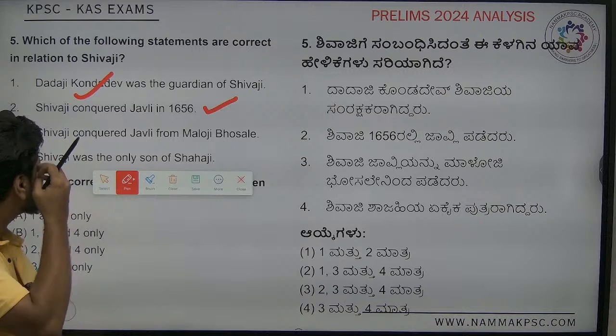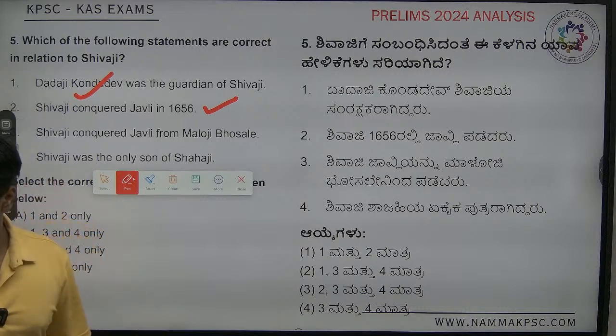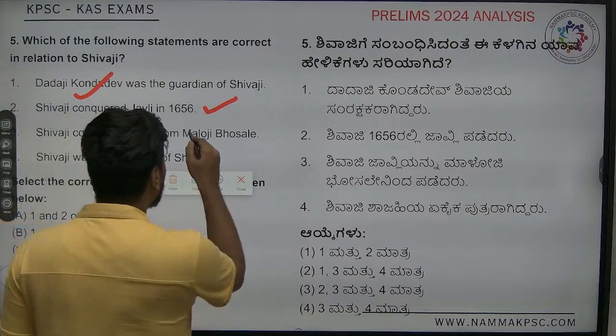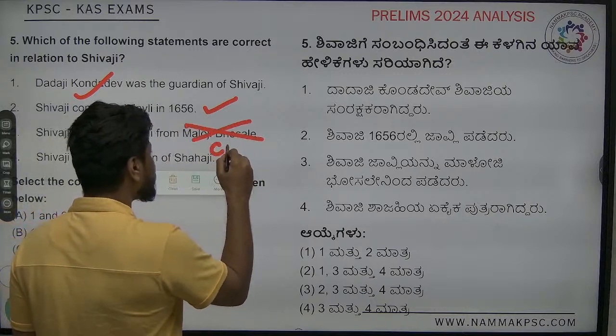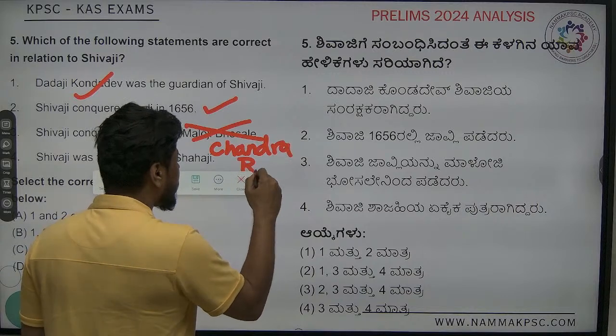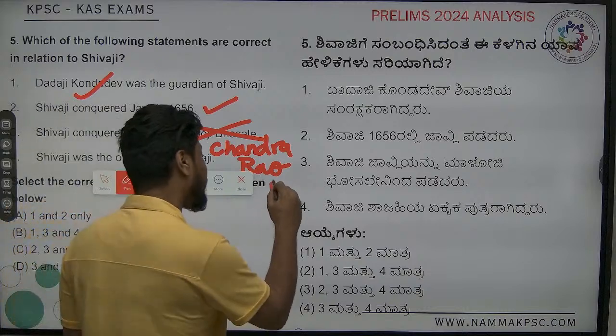Third one, Shivaji conquered Javli from Maloji Bhosle. Whom was he fighting against? It was not Maloji Bhosle, it was Chandra Rao More.